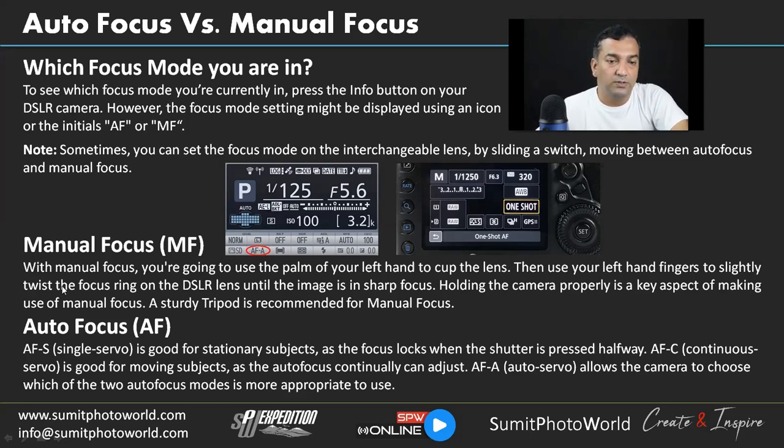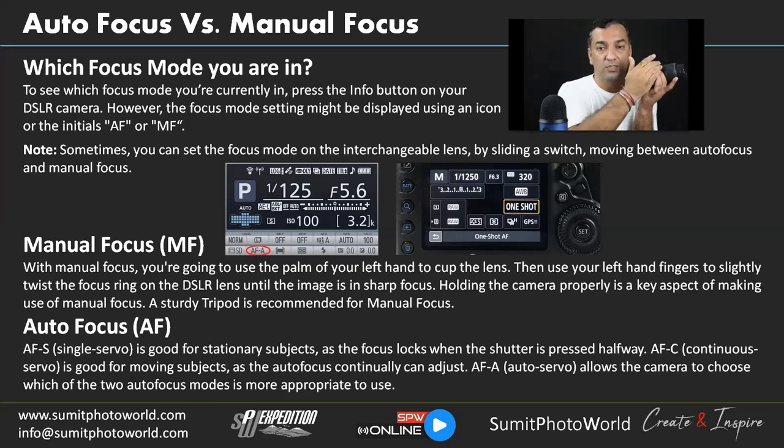So manual focus, MF. With manual focus, you are going to use the palm of your left hand to cup the lens. So we will have a camera like this. When you are doing manual focus, you have to hold your camera like this, and this will give you more stability. So it's like you are working with your own made tripod. So that's why it's advised that when we capture any image, we hold the camera like this. It will give you more liberty and more stability.